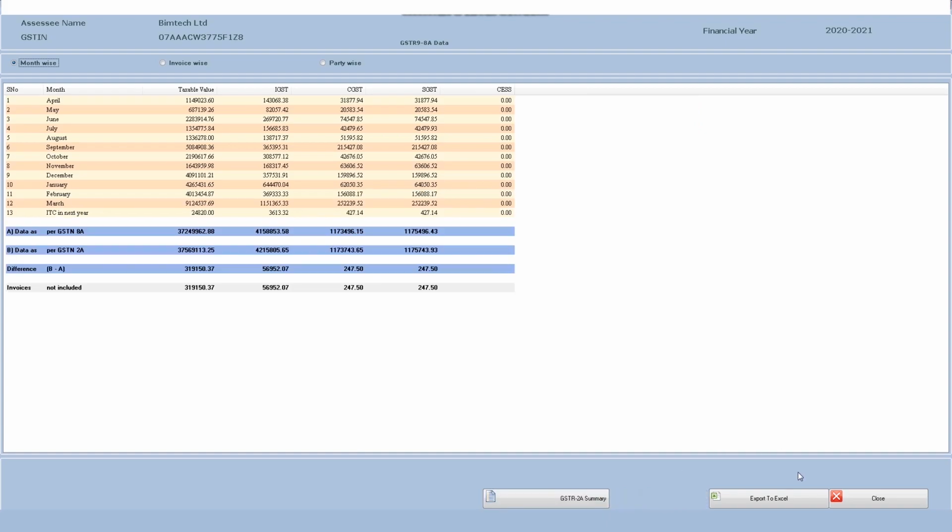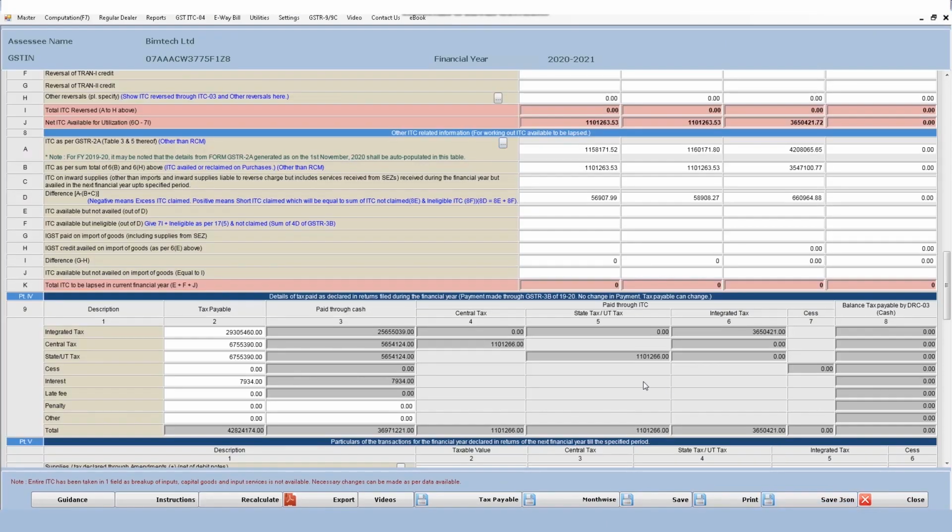So this is the basic and one of the major reasons for the difference coming in our 2A and 8A. After 8A, you have 8B, 8C, all these are also bifurcations. After 8, we have to move on to table number 9, which is basically the taxes which we have paid in the return, that is our GSTR 3B. So it is also the bifurcation of the taxes which we have paid for the whole year.